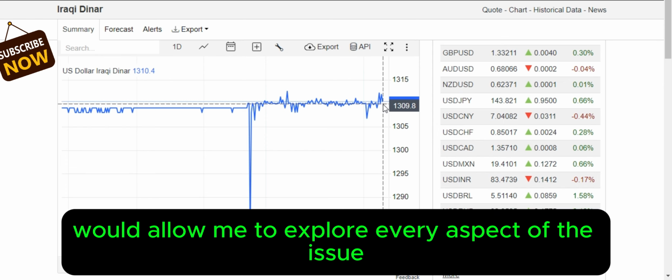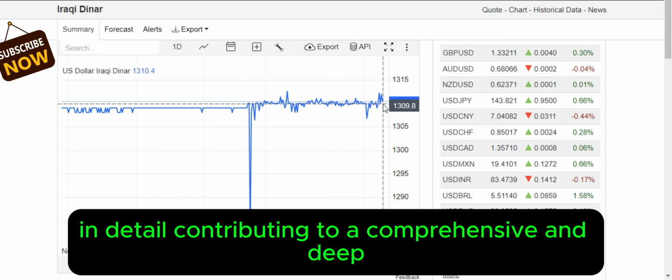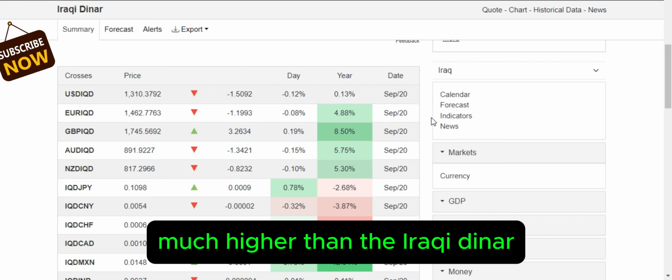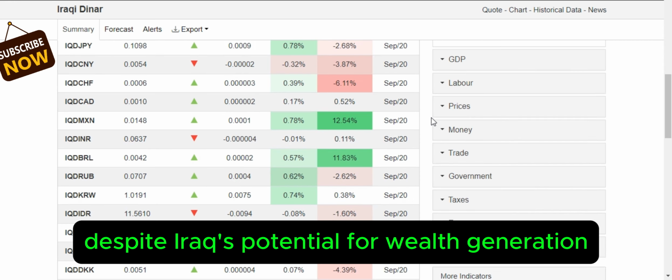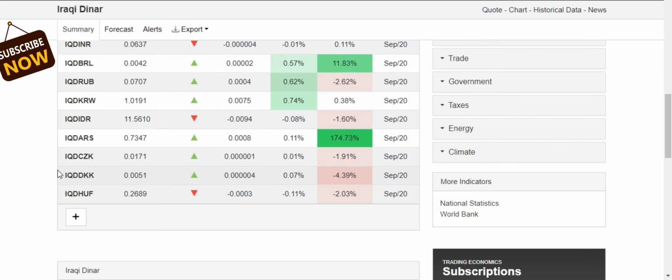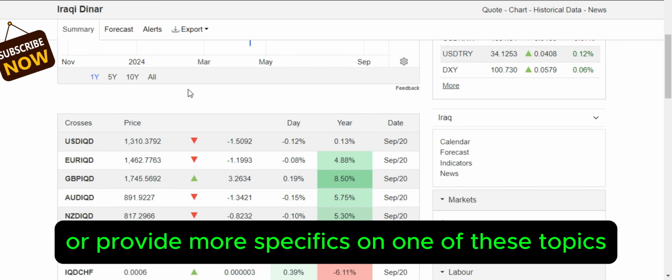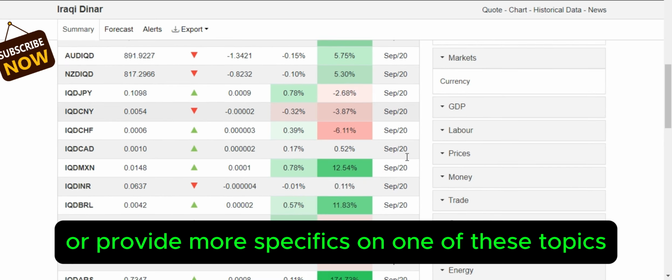This structure would allow me to explore every aspect of the issue in detail, contributing to a comprehensive and deep analysis of why the Kuwaiti dinar is valued much higher than the Iraqi dinar despite Iraq's potential for wealth generation. Would you like me to write a detailed section or provide more specifics on one of these topics?